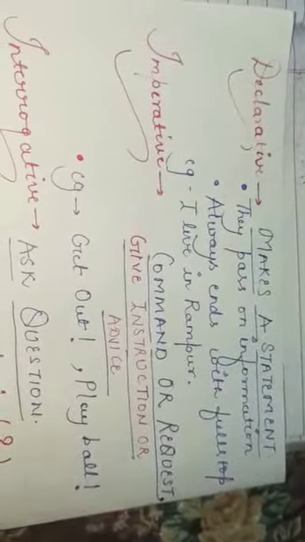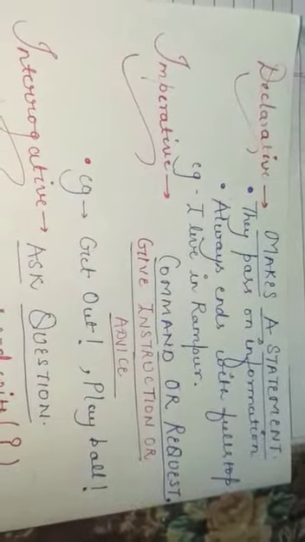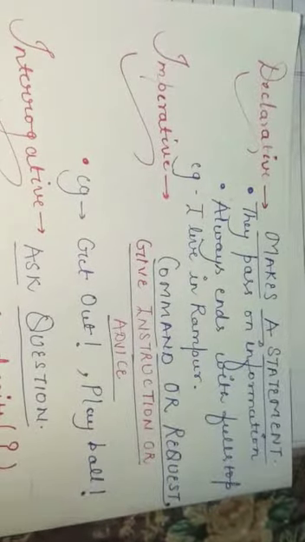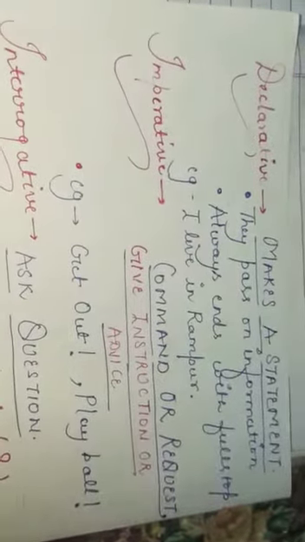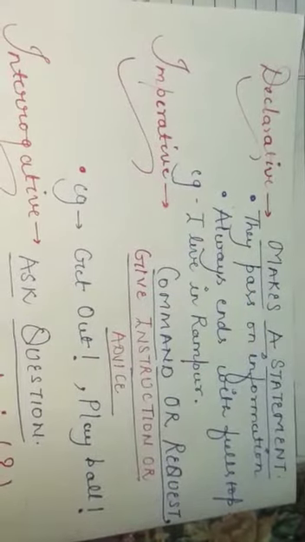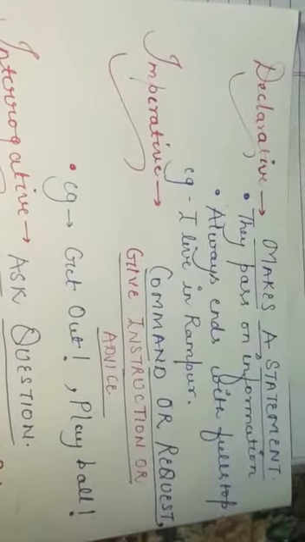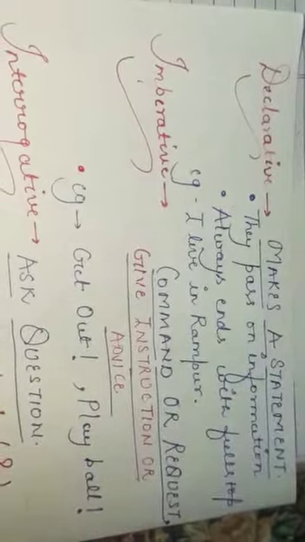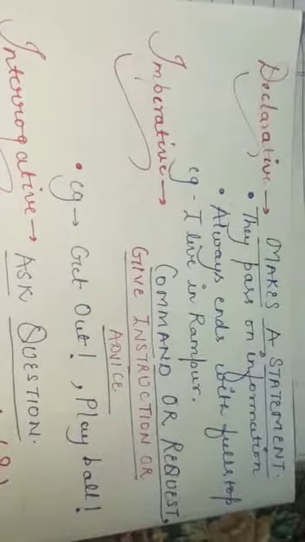So the first one is declarative sentence. What are these sentences? They generally make a statement. Now what is a statement? Statements are generally the simple sentences that we use in our everyday life. They pass on the information that we are talking about. There is one more thing, they always end with a full stop.